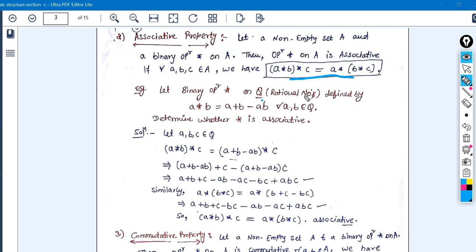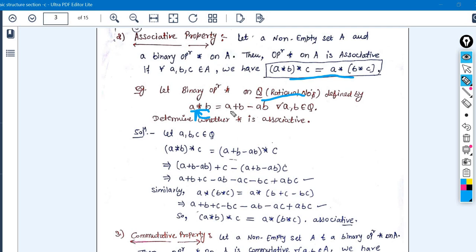So in this example we have Q as the set of rational numbers, and we have this operation on a and b. Small a and small b are elements that belong to the set Q, and Q is the set of rational numbers. I hope everybody is aware of rational numbers, which are in the form of p by q. I've already told you in the definition of the algebraic structure that whatever symbol you assign to the operator, this star, it doesn't indicate the multiplication symbol.